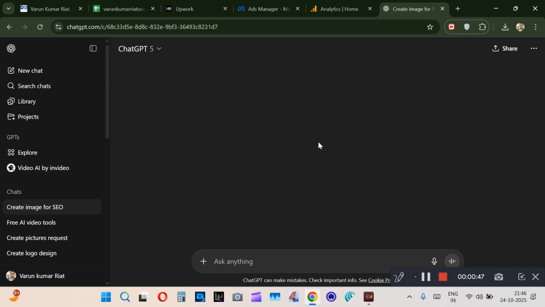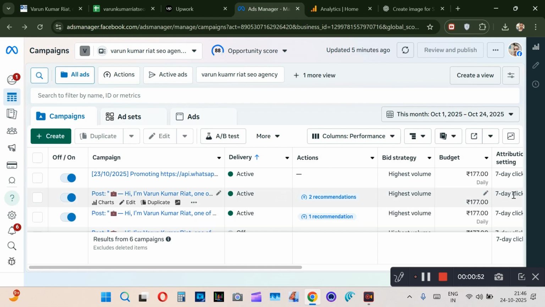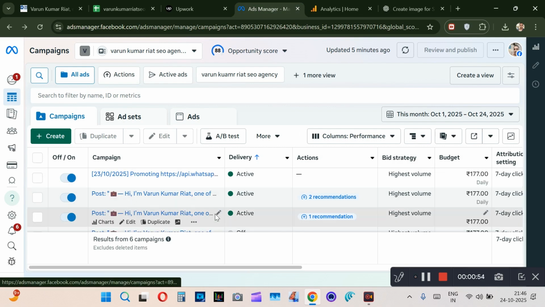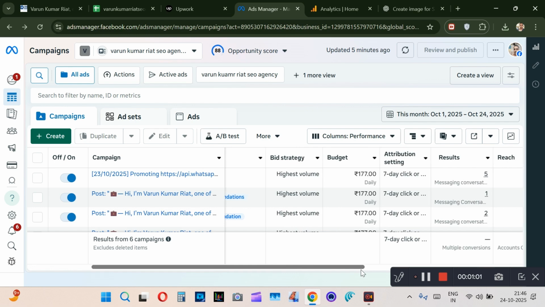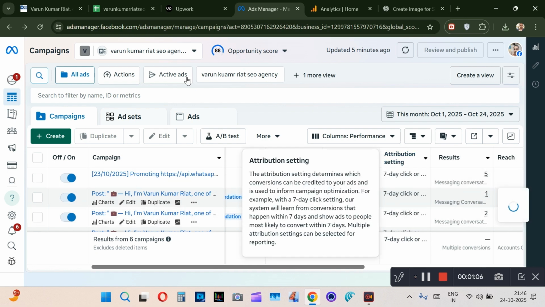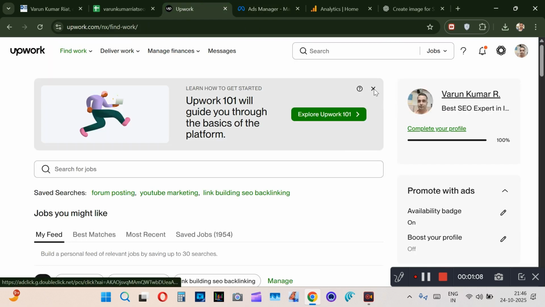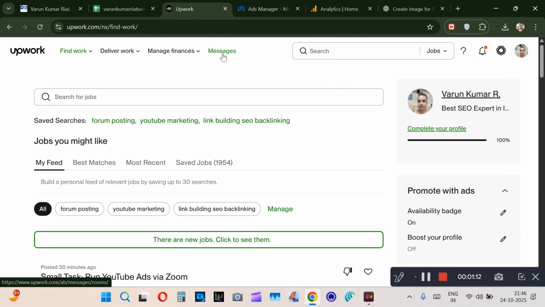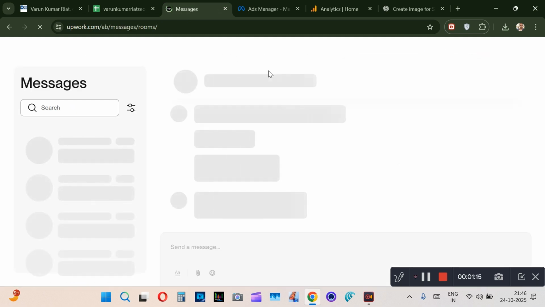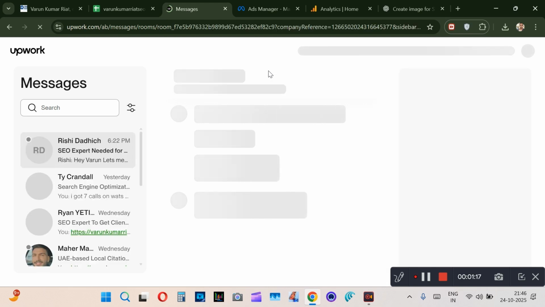So guys, it's ranking now, and I wanted to share. I have also run WhatsApp ads. This is the WhatsApp ad. This is the Facebook ad, and I got 6 calls yesterday, and 5 messages on WhatsApp and 3 messages from Facebook ads. So this is my Upwork. On Upwork I've made 87,000. But here the clients are totally unreliable, non-responsive, and most of the clients are crap over here.